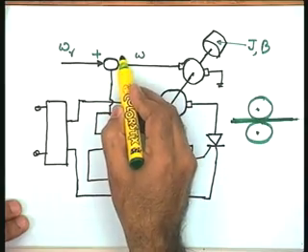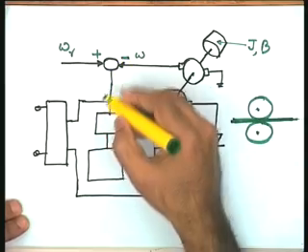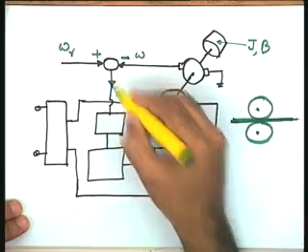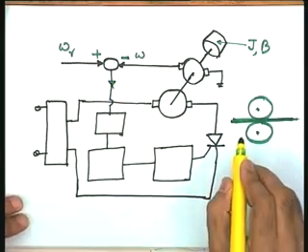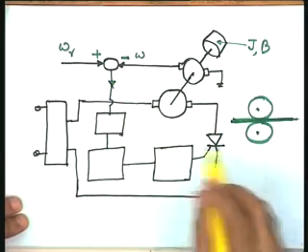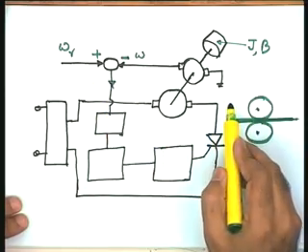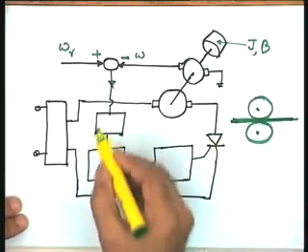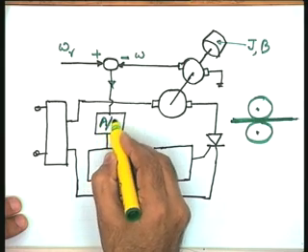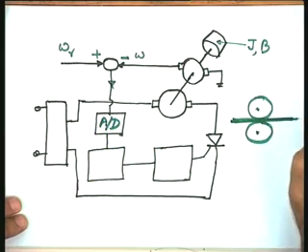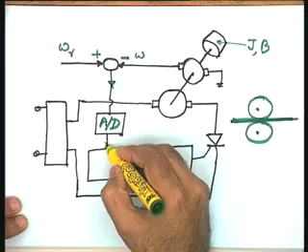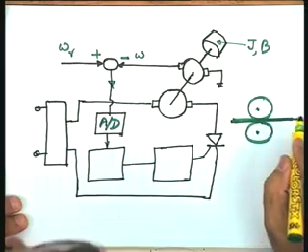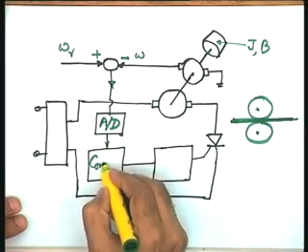These two signals are compared and a signal equal to the error between the two is generated. This is an analog signal as per this configuration. If I want to go for a digital control scheme, I can put over here an A to D converter block, which gives me a digital signal here which is fed to the computer.